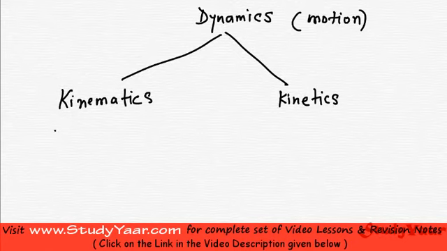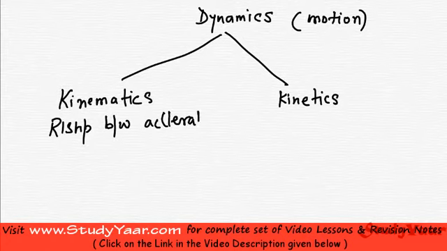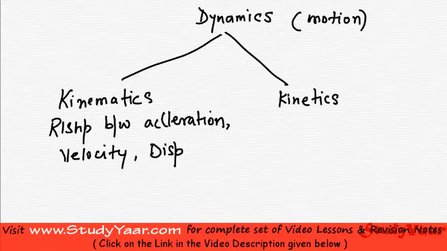We are interested only in the relationship between my acceleration, my velocity and my displacement. We are going to talk about these terms later. Without understanding what forces are causing this motion, I am just understanding the motion of the body.